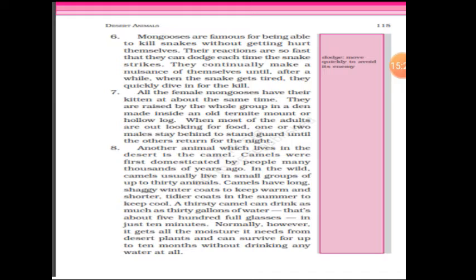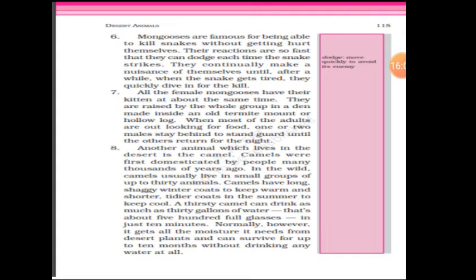They continually make a nuisance of themselves until after a while, when the snake gets tired, they quickly dive in for the kill. So what the mongoose will do is keep on irritating the snake. The snake will be continuously moving here and there, and they will create a big nuisance in the snake's life. And once the snake gets tired, they will immediately dive on the snake, and the mongoose will kill the snake.